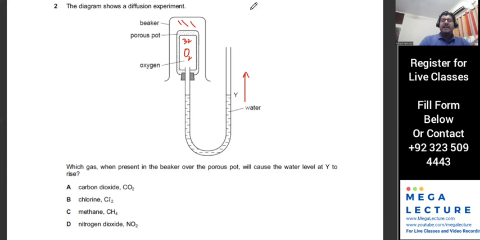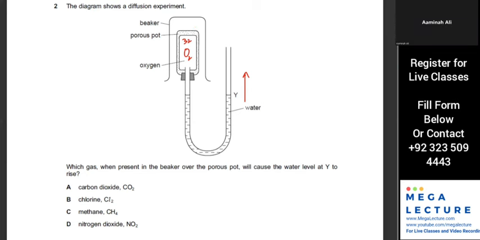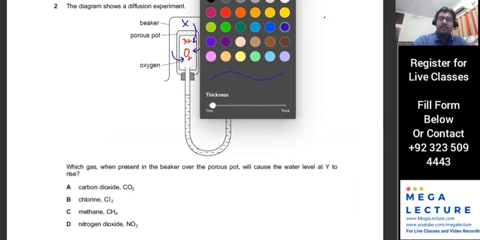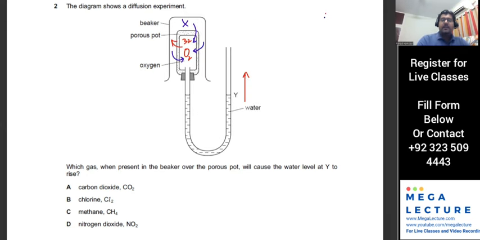Is it going to be a lighter gas or a heavier gas compared to oxygen? Whatever that gas outside is, let's call it X. It's got to be a lighter gas so that it travels inside the porous spot at a much faster speed compared to oxygen leaving the porous spot. Only then will there be extra gas inside the porous spot, and that will push the level of the water on one side so that it becomes higher on the other side.